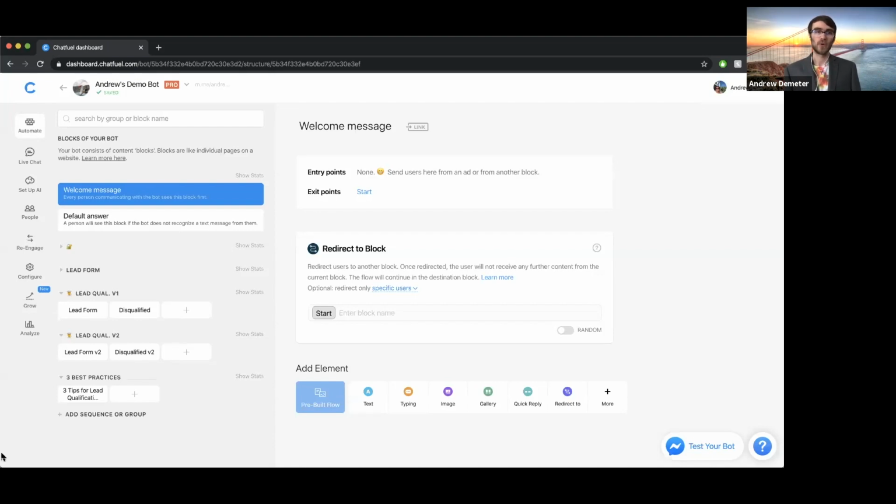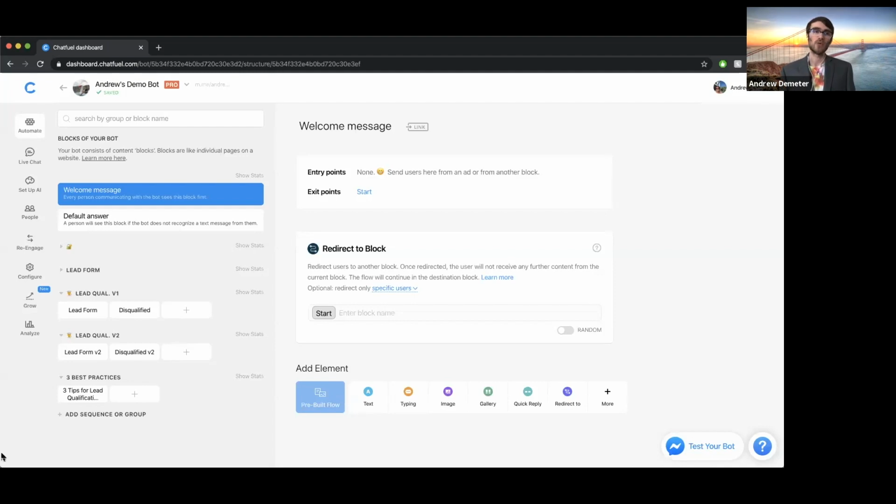But what I'm proposing here is to qualify your leads. The example that I'm going to use is in the restaurant industry. Going off the idea of taco bot, let's say we have a taco restaurant and we want to promote our catering services. So let's say in our messenger bot, in our Chatfuel bot, we have a lead form where people can fill that out and then we can qualify them.